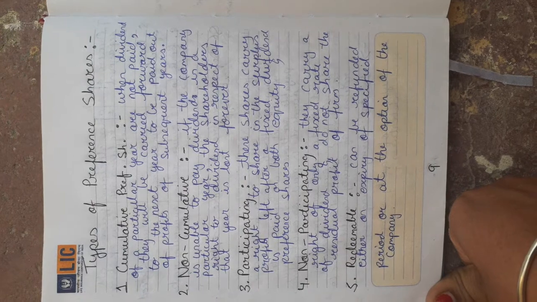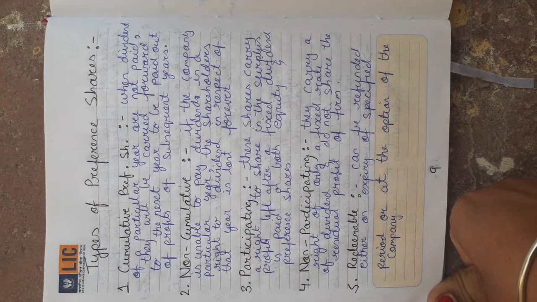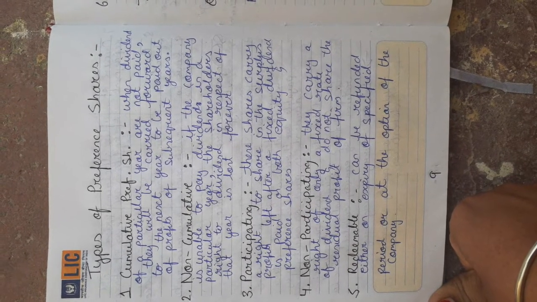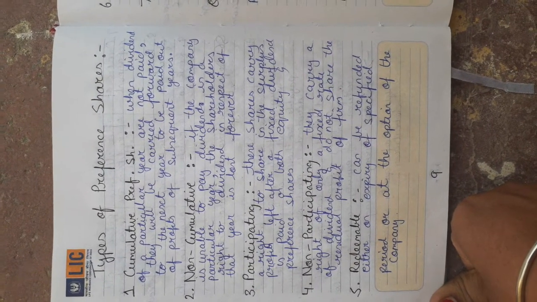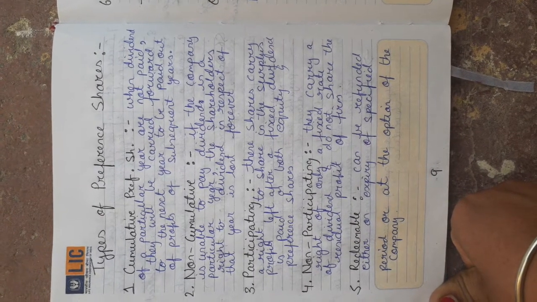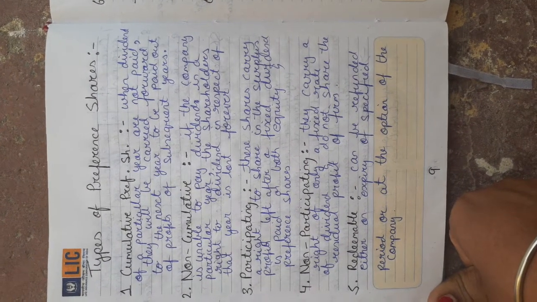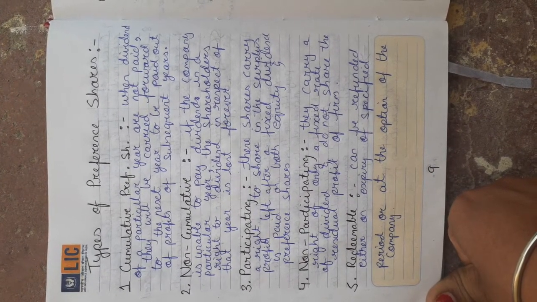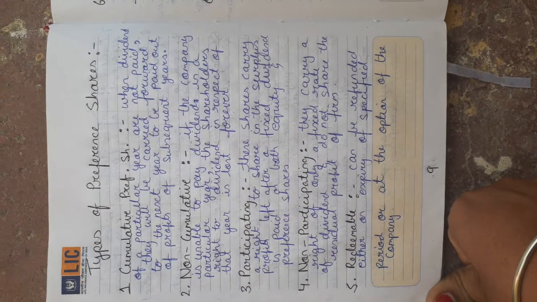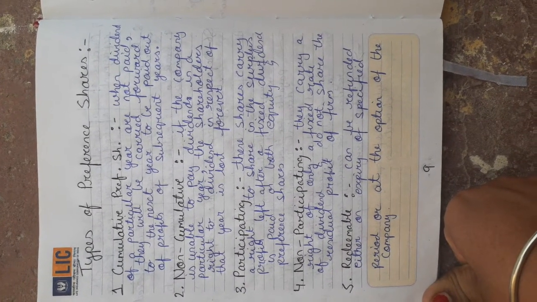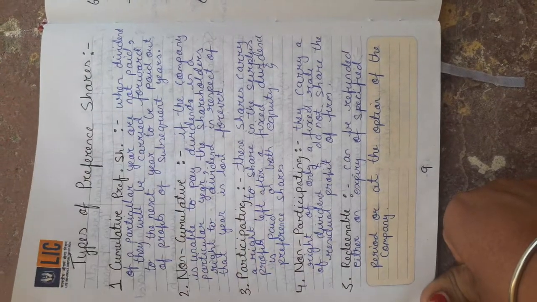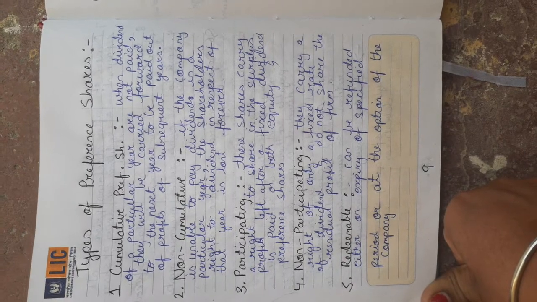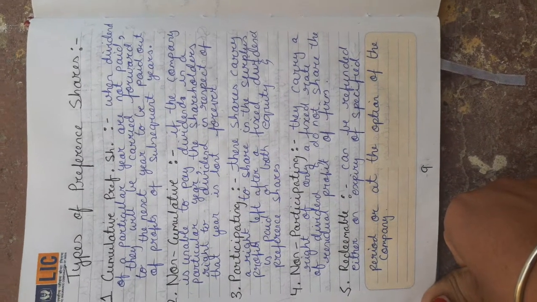Third, participating preference shares. Participating preference shareholders are entitled to share in the surplus profit. Surplus profit means profit left after meeting all third party expenses. Participating preference shares are those which can participate in the surplus profit of a company, whereas non-participating preference shares are those which cannot participate in the surplus profit of a company.